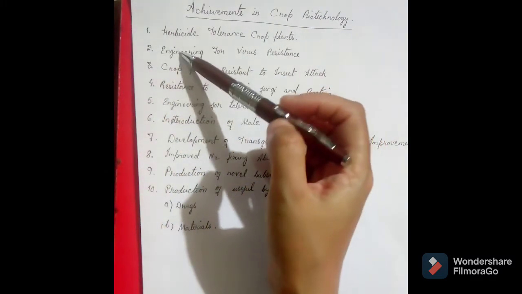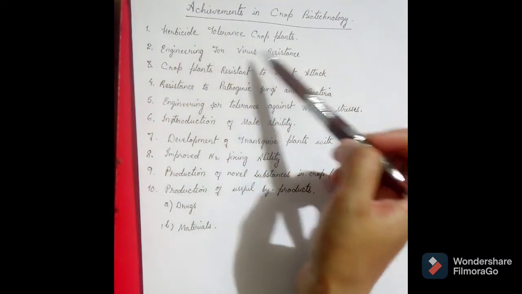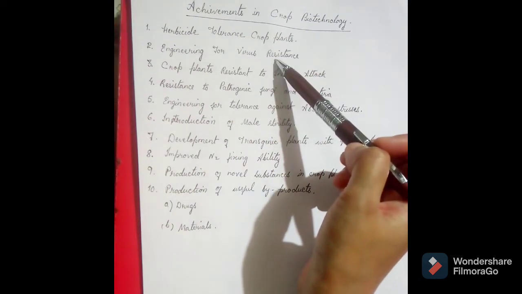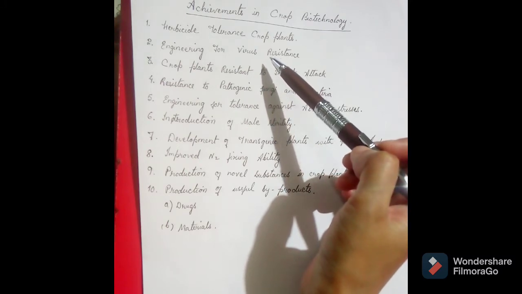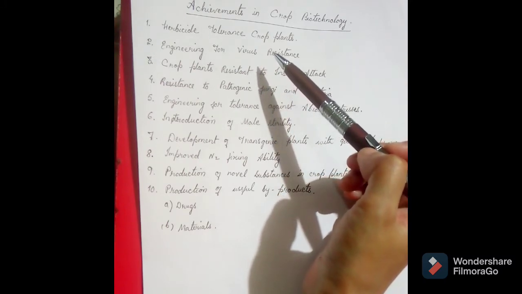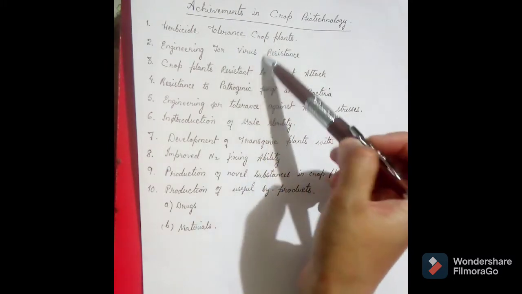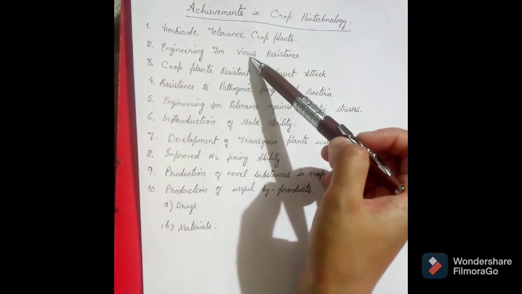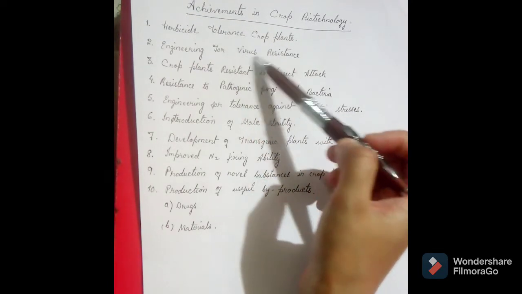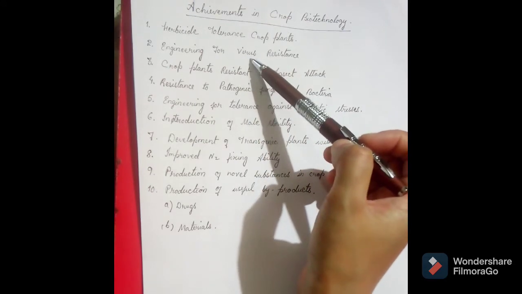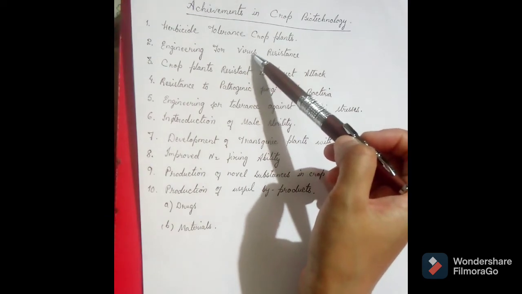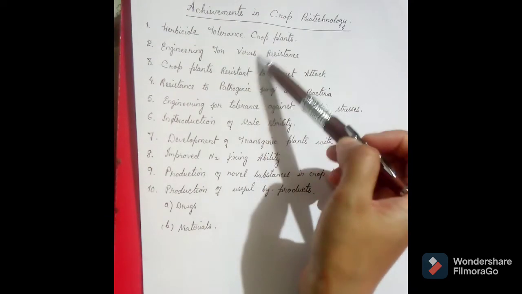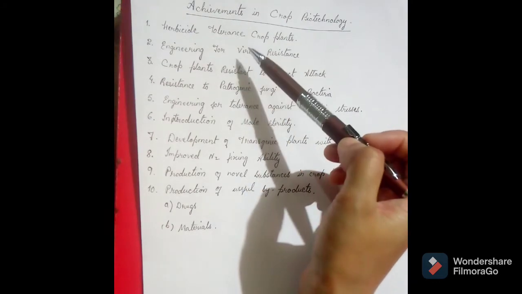Now the second one is engineering for virus resistance. This is another major achievement in crop biotechnology, where various technological attempts have been made to achieve resistance to pathogenic viruses in plants. We know that plants are attacked by various pathogenic microorganisms such as fungi, bacteria and viruses. So an attempt has been made to achieve resistance to pathogenic viruses.